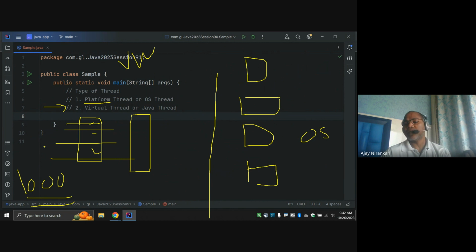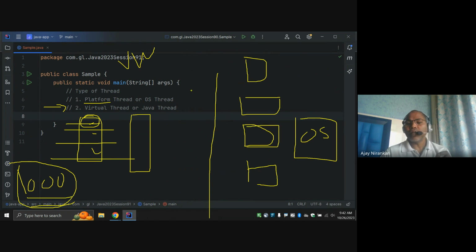So the JVM guarantees that I am going to run all these 1000 pieces of code in separate threads. But I'm not going to create 1000 operating system threads for you, because for one thread task, I'm not going to tightly couple to the operating system task.